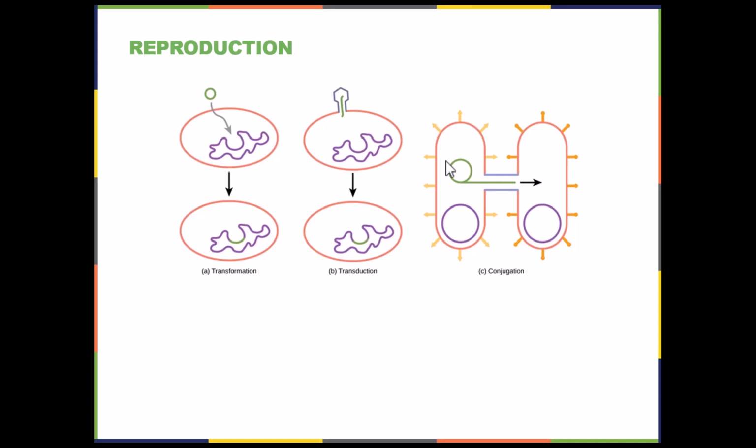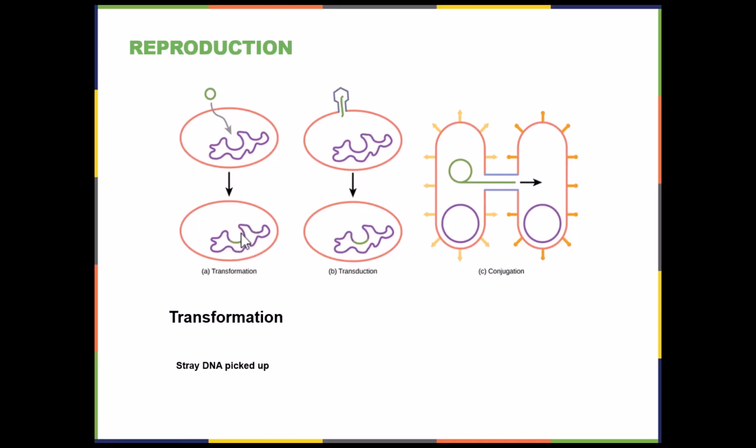Let's talk a little bit about the modes of reproduction of bacteria. One of the things bacteria can do is this first one called transformation. And what we see in transformation is this is some DNA that's just kind of floating around in their environment, and they pick it up. They pick it up and they incorporate it into their own nucleic acid. And whatever genes are located on them, they now have those genes.